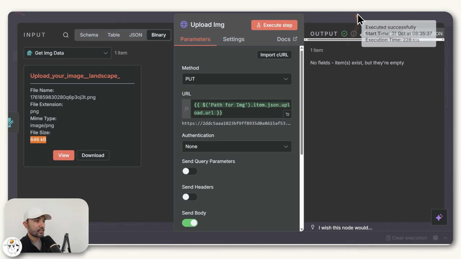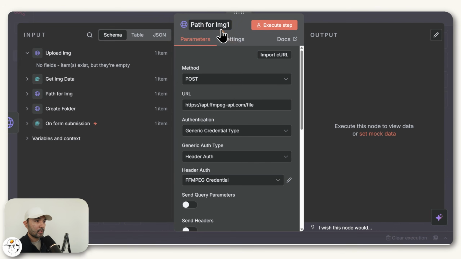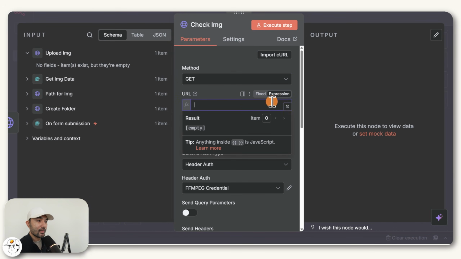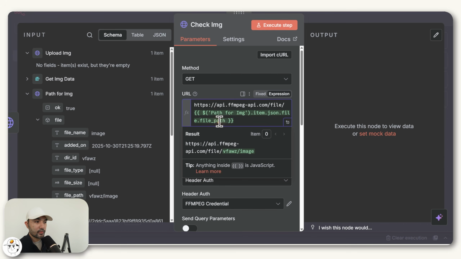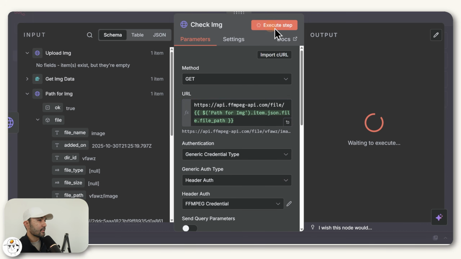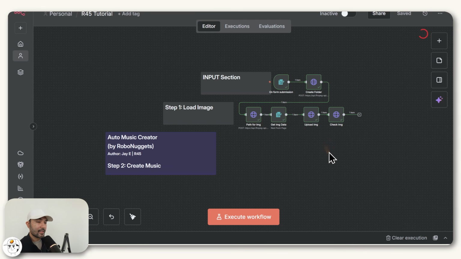So when this is successful, you can move on to the next step, which is just to verify that we uploaded it. So to do this, just go ahead and copy this earlier node just so that it's easier. Link that there. And if we open that, just rename this to check image, change the method to get. And for the URL, what we want to do is to change this to an expression and then paste in this value, which is where your image has been uploaded. So you can see here, it's mapping back to the file path that we created earlier, which came from this specific node. So if we execute that step, if it shows you a file there, that means that you have uploaded your file successfully. So that's step one already done.